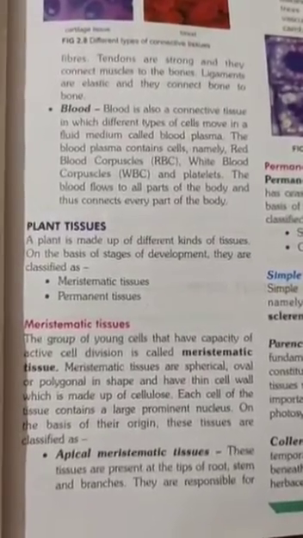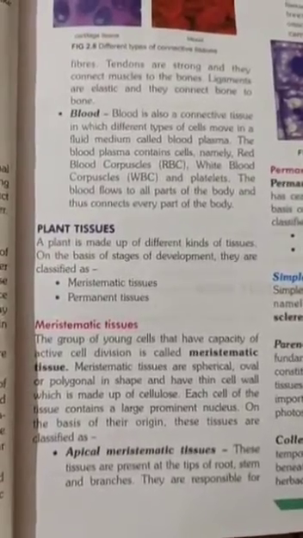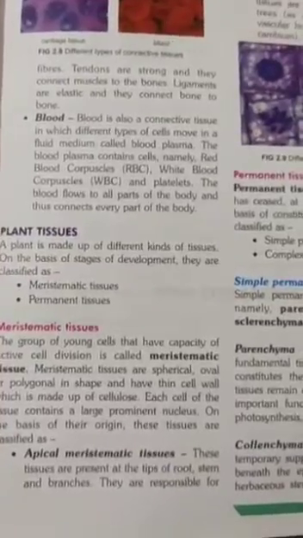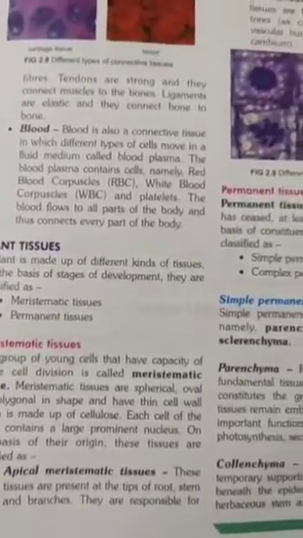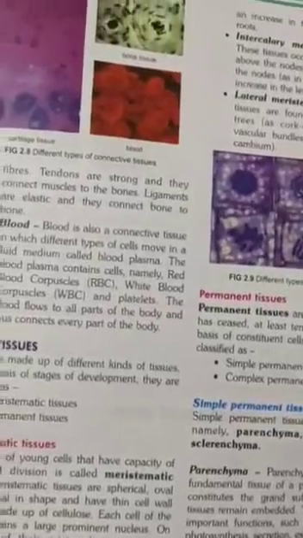And each cell of the tissue contains a large, prominent nucleus. On the basis of their origin, these tissues are classified as apical meristematic tissue, intercalary meristematic tissue, and lateral meristematic tissue. There are three parts of the tissues. So what is apical meristematic tissue?